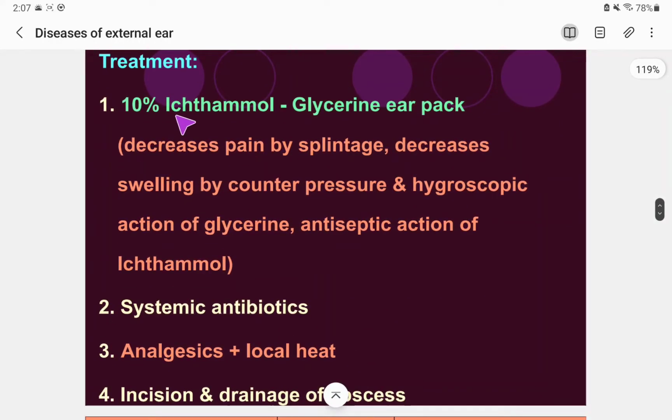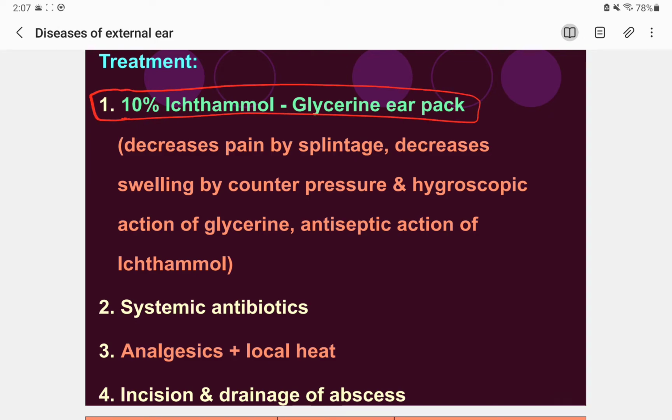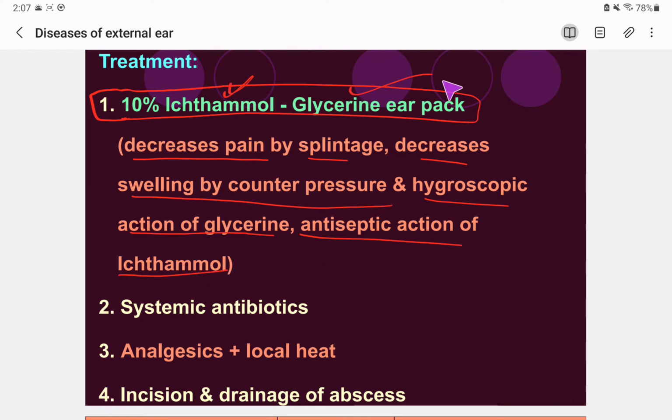The treatment is 10 percent ichthammol glycerin ear pack. Ear packing is very important. This is the main treatment you will do on a patient with furunculosis. You pack it in a gauze and then apply pressure over it, so it decreases the pain by splintage and decreases swelling by counter pressure, and by the hygroscopic action of glycerin and the antiseptic action of ichthammol.